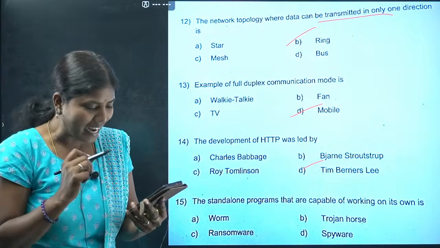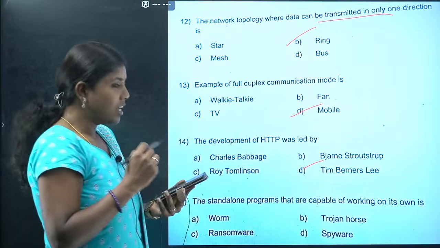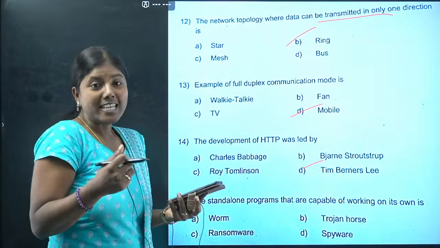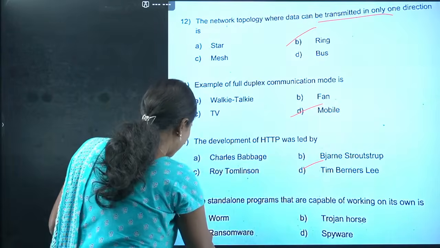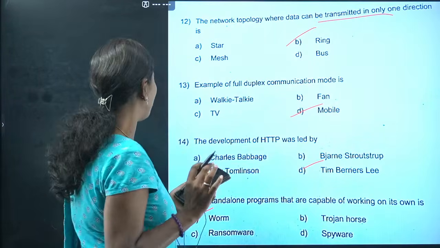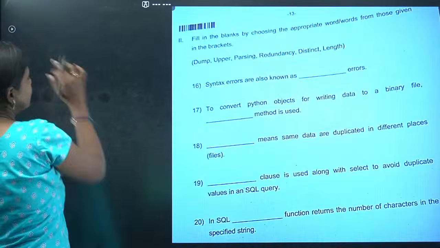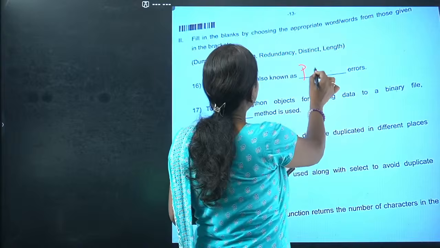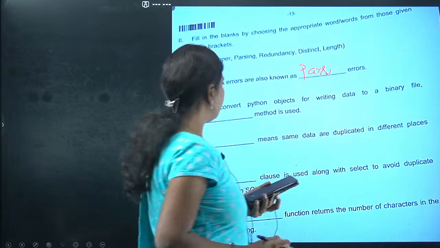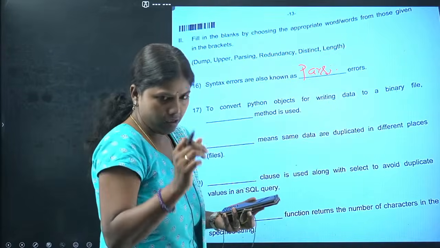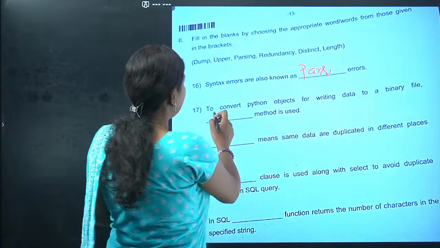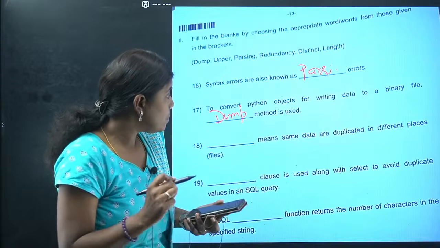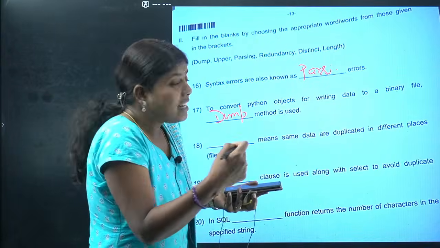Question 15, the standalone program. I had highlighted this in the model paper. What I just told you about without motivation, self-inspiring, that's going to be a worm as an example for that. I don't know how many of you have watched my video. I had told you about this. Fill in the blank: syntax errors are also known as parsing errors. To convert Python objects for writing data into storing it to the binary file, it's going to be dump. Dump, I told you, dump it. Okay, dash means data, same data duplicated in different place.